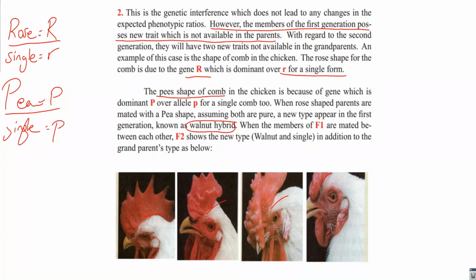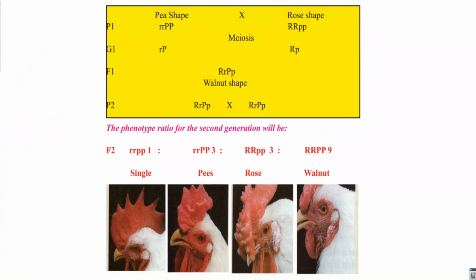When the members of F1 are mated with each other, we can see it by this example. The pea shape, pea is dominant over what? Single. Rose shape, rose is dominant over what? Single. By meiosis, they form the gametes. The pure rose produces one kind of gamete, and the pure pea produces one kind of gamete. So the F1 generation is rose and pea. Rose is dominant, and pea is also dominant. So in this case, we need to remember co-dominance. Rose shows its effect, and also pea shows its effect.